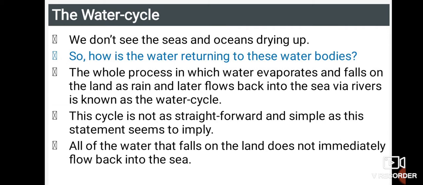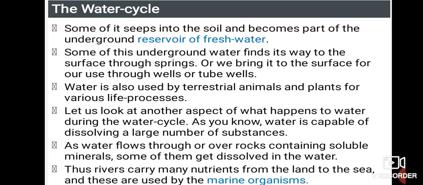This cycle is not as straightforward and simple as the statement seems to imply. All of the water that falls on the land does not immediately flow back into the sea. Some of it seeps into the soil and becomes part of the underground reservoir of fresh water. Some of this underground water finds its way to the surface through springs, or we bring it to the surface for our use through wells or tube wells. Water is also used by terrestrial animals and plants for various life processes.